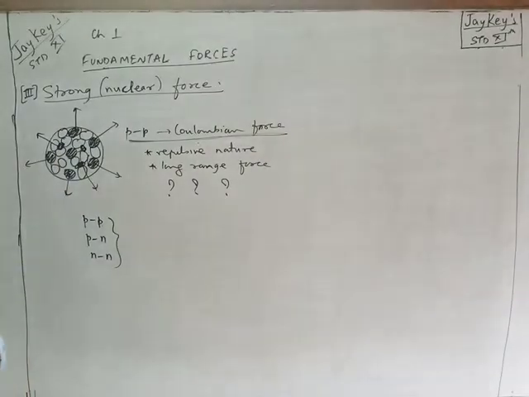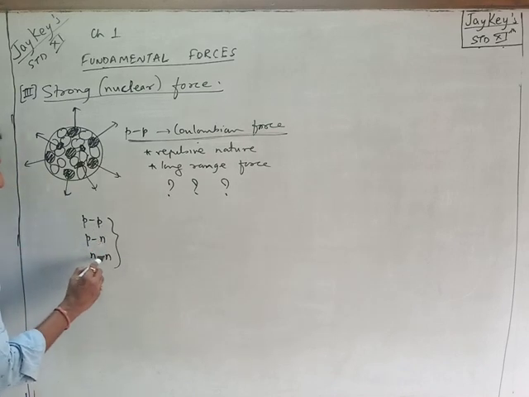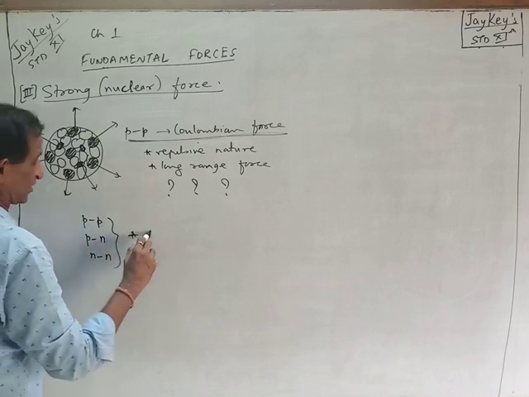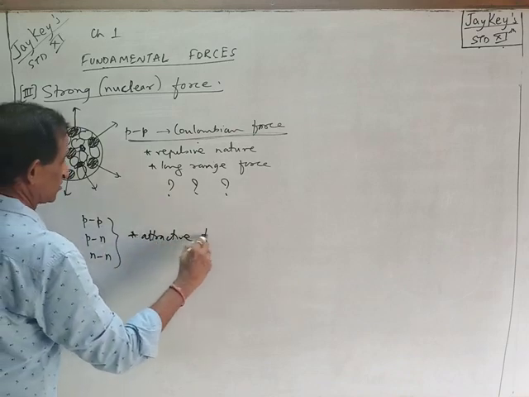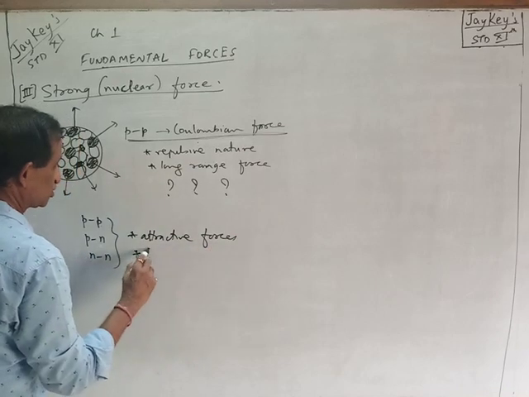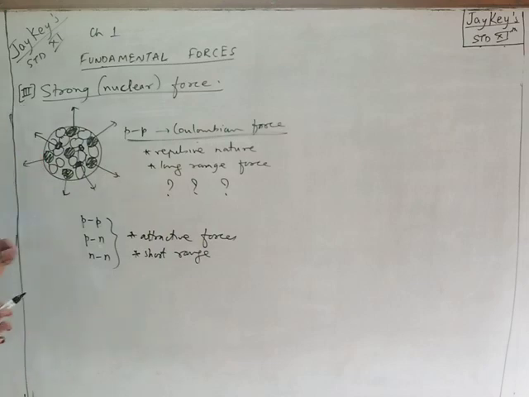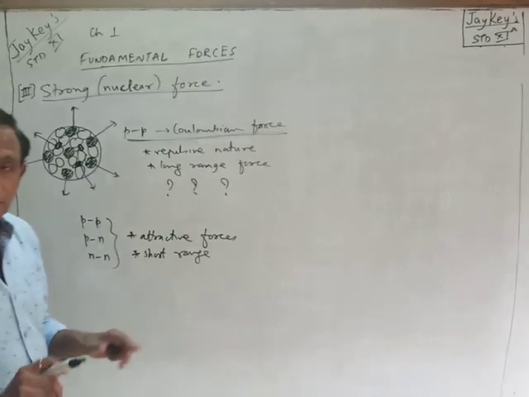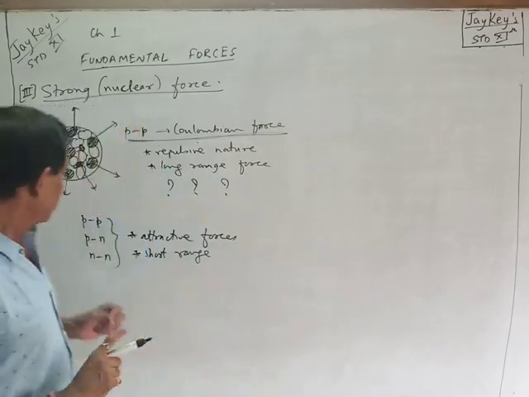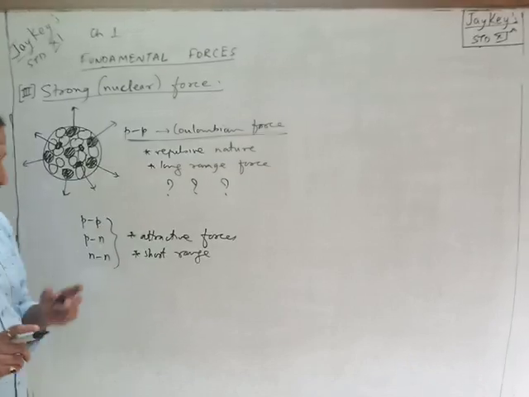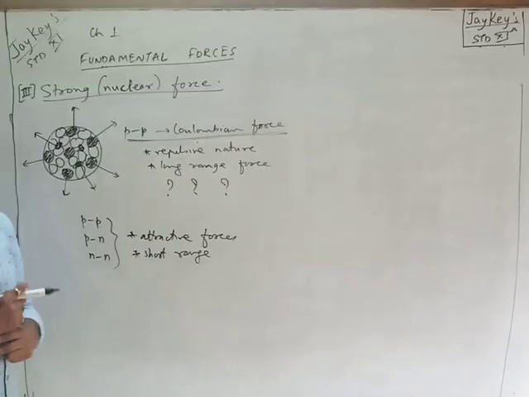scientists did some work and they came to the conclusion that between proton-proton, proton-neutron and neutron-neutron, there exist certain attractive types of forces, which are short range in nature. And as far as these forces are concerned, there is no difference between a proton and a neutron. It does not care whether it is a proton or a neutron. Between any two particles of the nucleus, it happens.